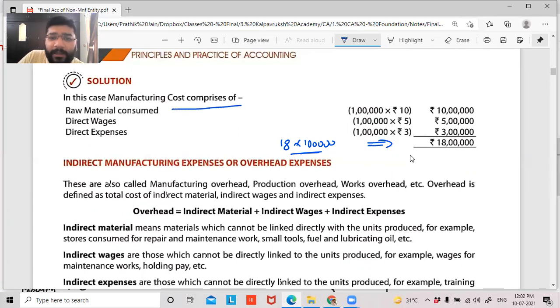You can calculate independently also. Raw material, 1 lakh units has been manufactured, so for each unit 10 rupees. So total material cost is 10 lakh. Direct wages, labor cost is 5 rupees per unit. So 1 lakh units manufactured, 1 lakh into 5 is 5 lakh labor cost. And in the same way, 3 lakh is your direct expenses. So if you add up together, you'll get 18 lakh rupees as your cost of production or manufacturing cost. Any difficulty in this, please? No, sir.